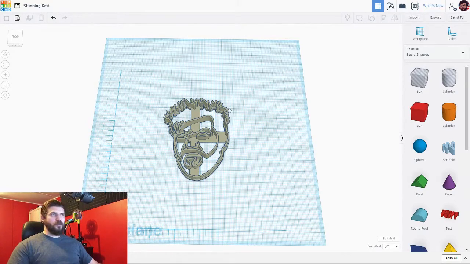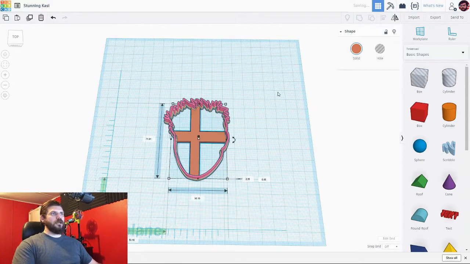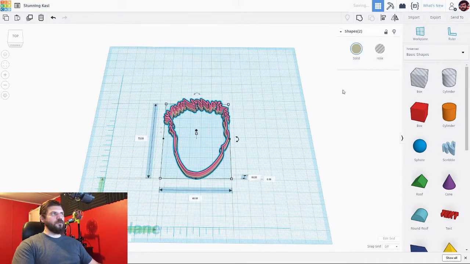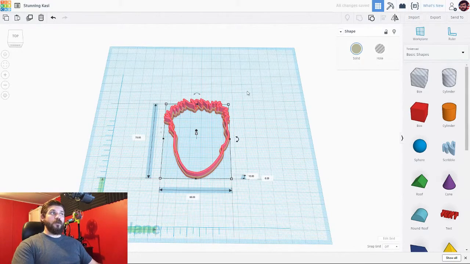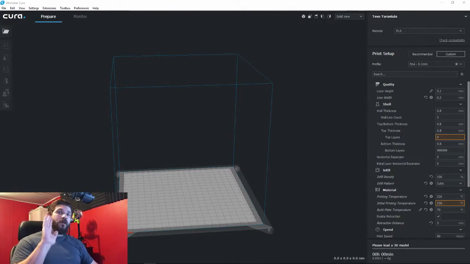Now we are going to back up a little bit. We are going to remove the inside, the face, and the cross. We're going to recombine this, and then we are going to export this as well. Alright, so now that we have the STLs exported, we are going to load them up in our slicer.